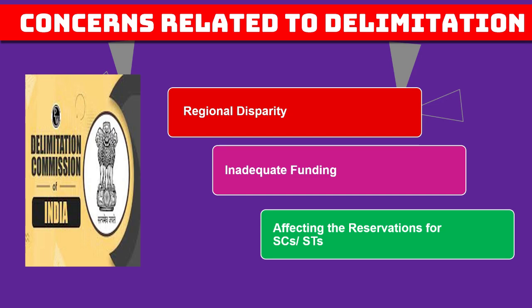It will also definitely affect the reservation of SC/STs. Delimitation and reallocation among the states may result not only in loss of seats for the southern states, but also an increase in the power of political parties with their base of support in the north. The exercise will also affect the division of seats reserved for scheduled castes and scheduled tribes in each state under Articles 330 and 332.